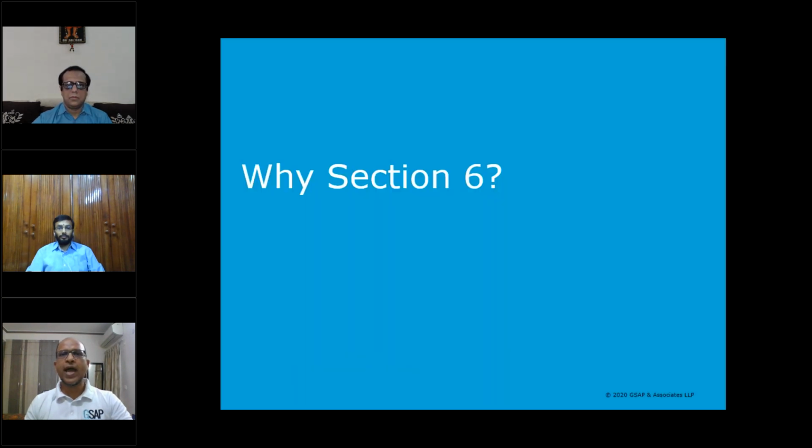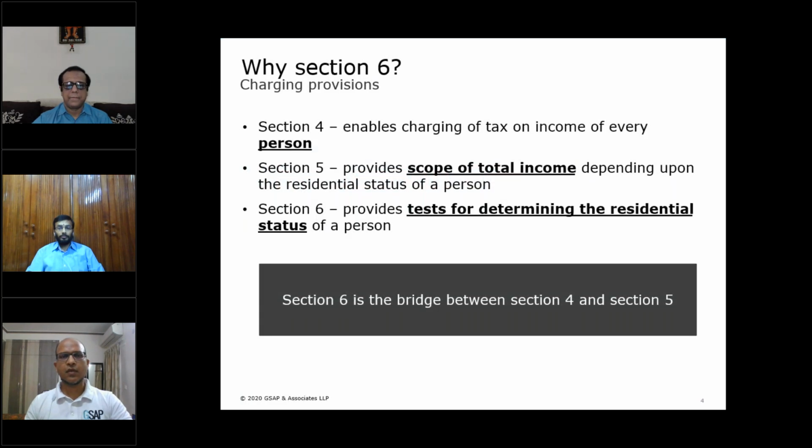Moving on to the first topic, why Section 6? For that, let's look at the basics, the charging provision of the Income Tax Act. The charging provision under the Income Tax Act is Section 4, which enables the government of India to charge tax on the income of every person. Mind you, the word used by Section 4 is income of every person. Here, the Indian Income Tax Act does not use a word like citizen. So income of a person is taxable in India. He may be a citizen, he might not be a citizen of India.